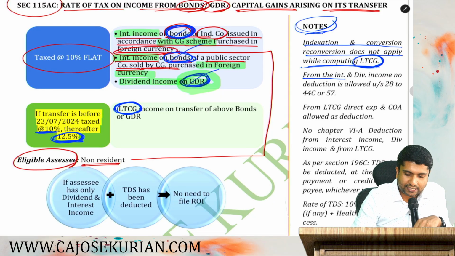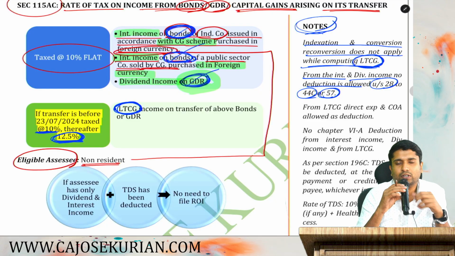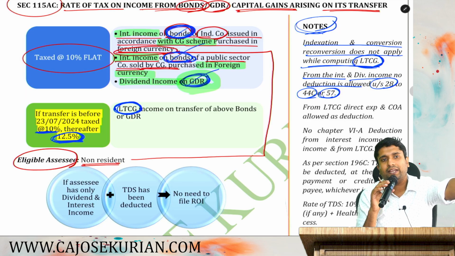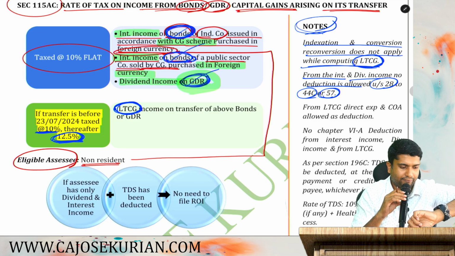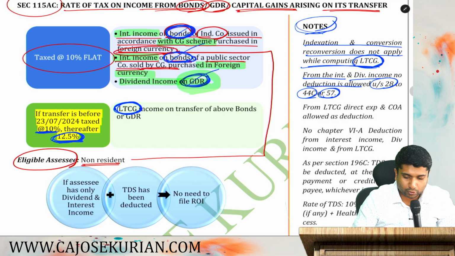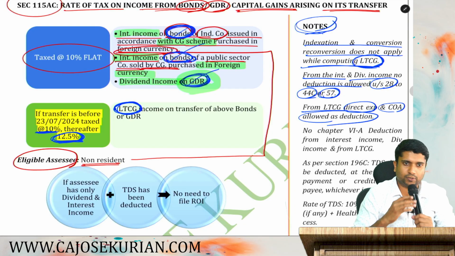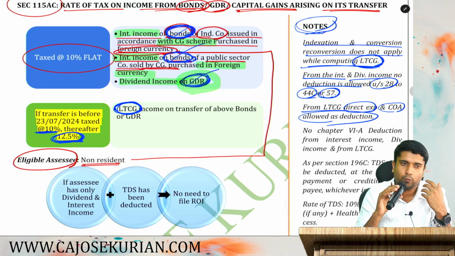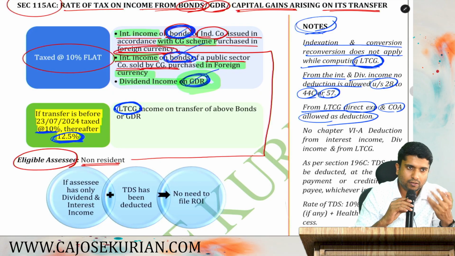Then from interest and dividend income, no deduction is allowed under sections 28 to 44C or section 57. You cannot claim any deductions from 28 to 44C, as well as you cannot claim any deductions under 57. Nothing can be allowed, both from interest as well as dividends. From long-term capital gain, you can claim direct expenses as well as cost of acquisition as a deduction. From long-term capital gain, there is no restriction. You can claim direct expenses as well as cost of acquisition.